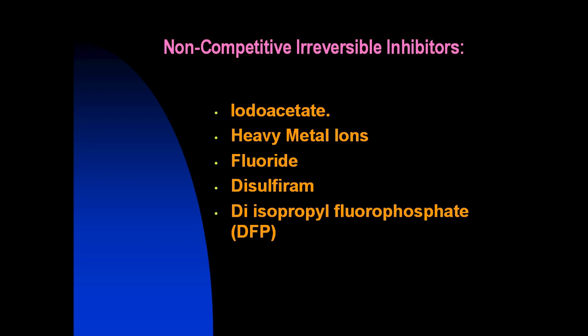Iodoacetate combines with the sulfhydryl group at the active site of glyceraldehyde 3-phosphate dehydrogenase and causes inactivation of the enzyme. Heavy metal ions like silver, lead, mercury, and arsenic. Heavy metal poisons also act as irreversible non-competitive inhibitors.